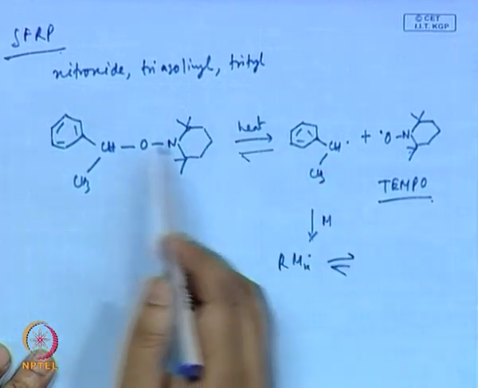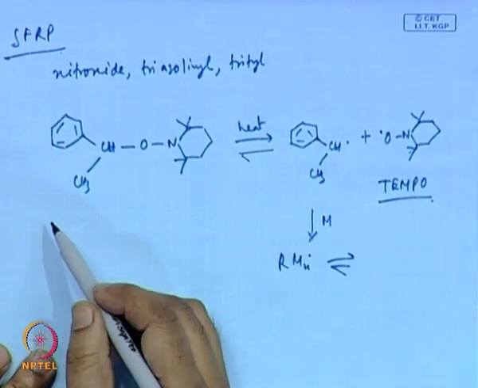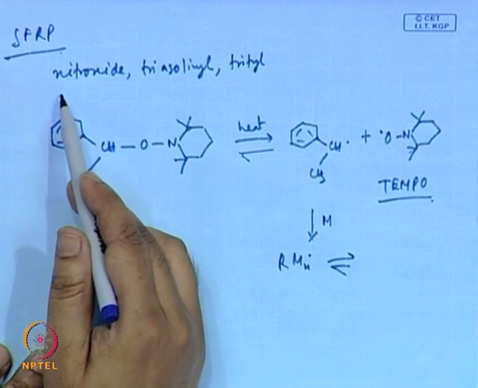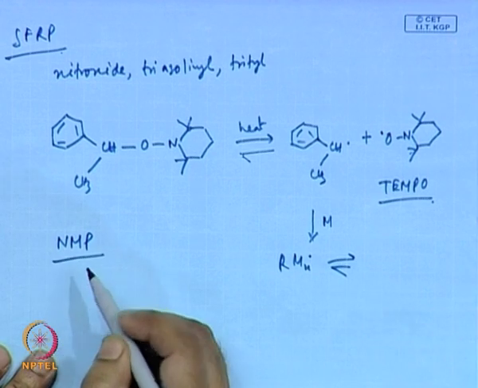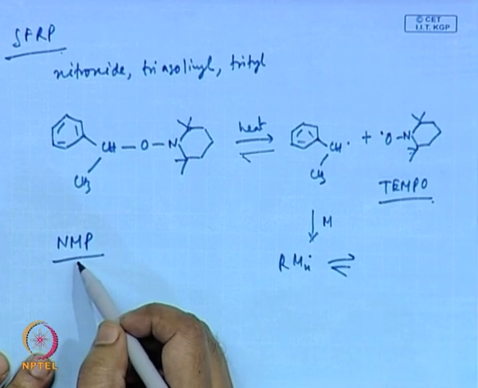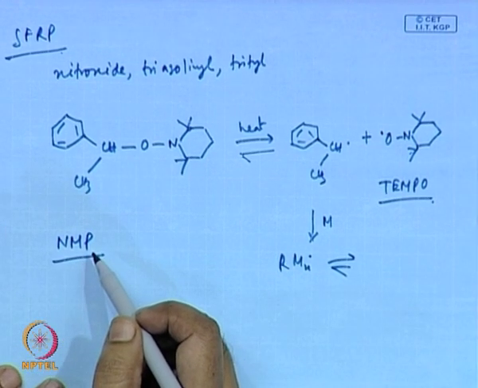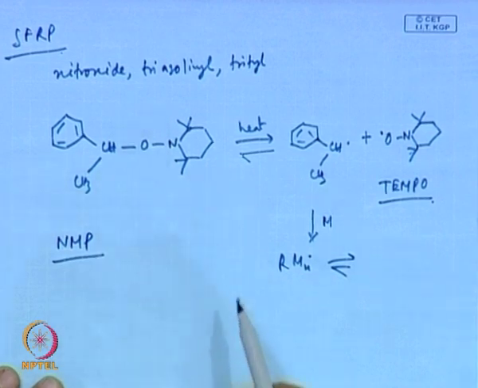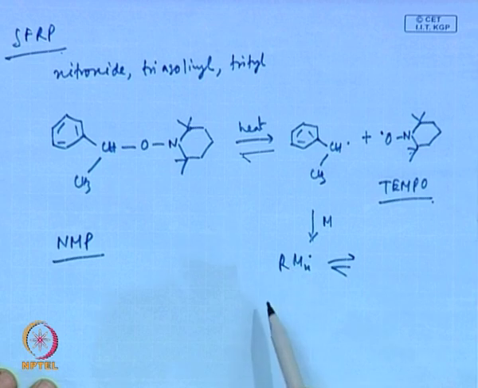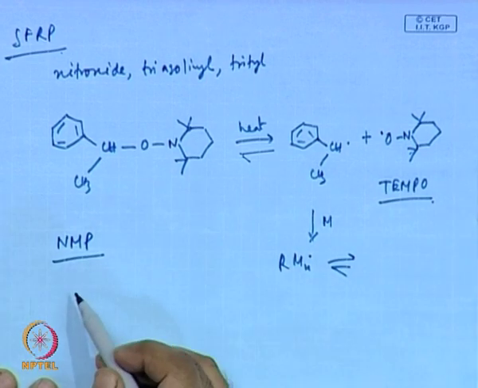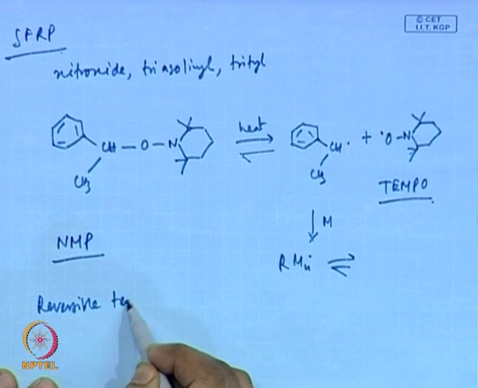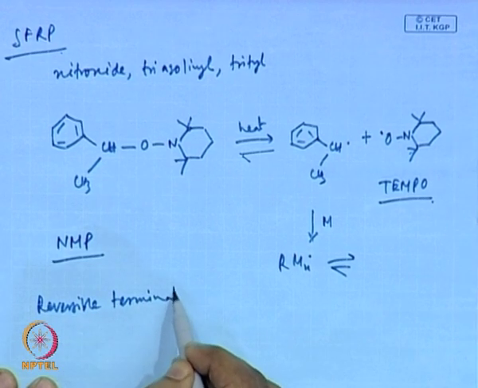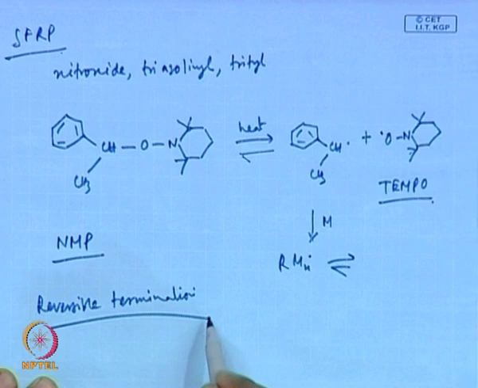When this stable free radical polymerization is done through nitroxide, it is often called NMP, nitroxide mediated polymerization. So, all the arguments remain similar as in the case of ATRP, and again this is a case of reversible termination, like ATRP.